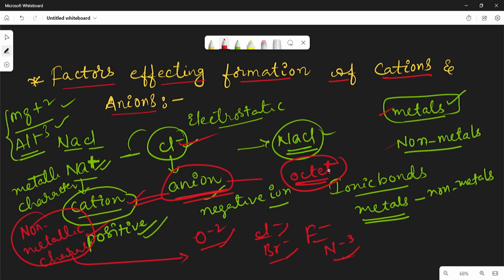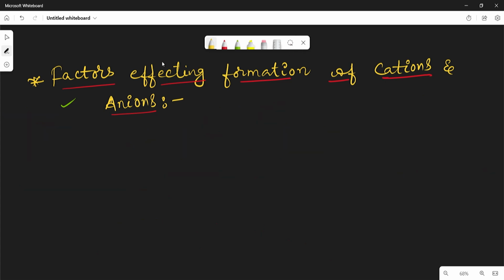So this is called non-metallic nature, right? And now here we have to know some more points regarding the ionic bond. For example, already we know that between metals and non-metals there exists an ionic bond.